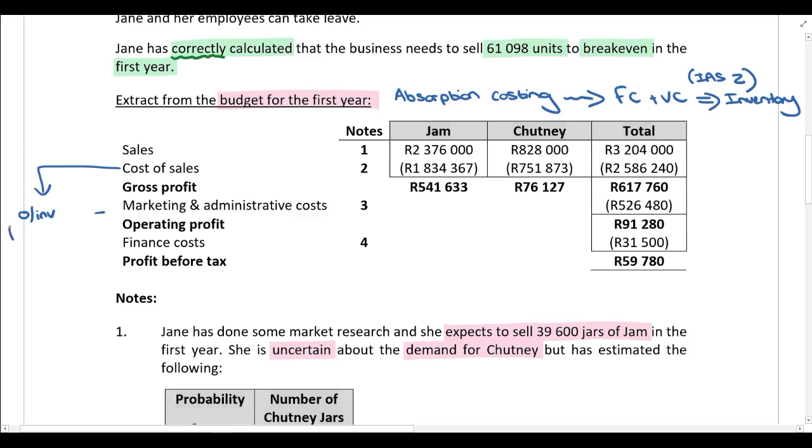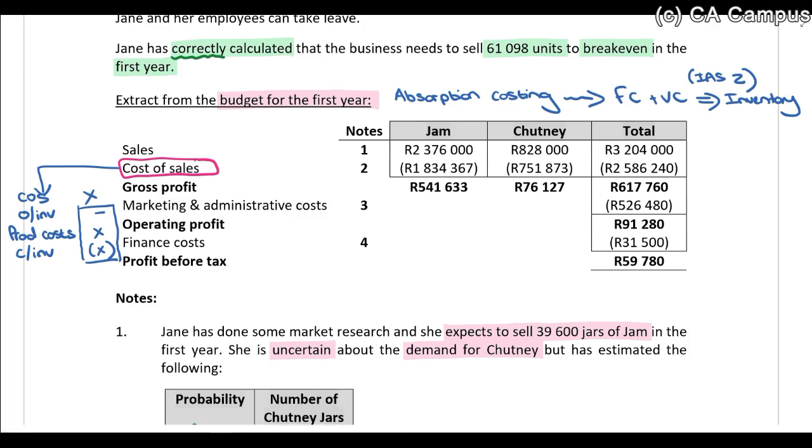We add our production costs, whatever those are, and we deduct closing inventory. And that gives us cost of sales. That's how we calculate cost of sales. So that's how this cost of sales figure over here has been calculated. It's opening inventory plus your production costs minus closing inventory. We don't have opening inventory in this question, so it's just production costs minus closing inventory.